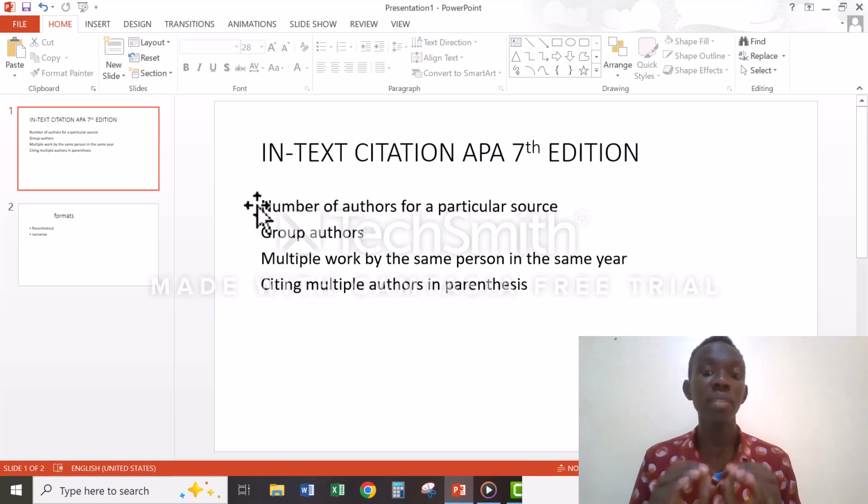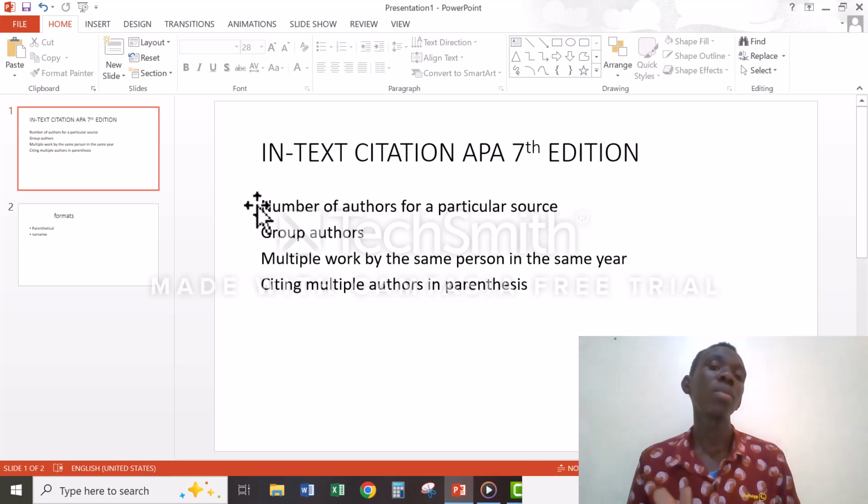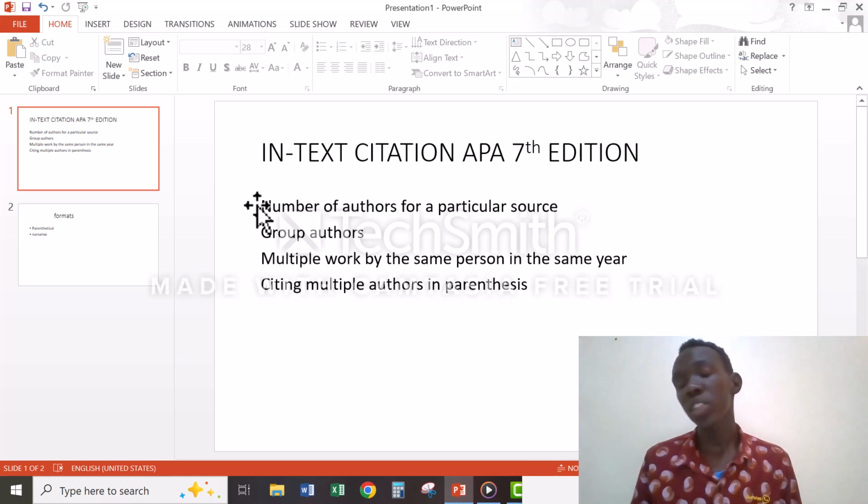Basically, those are important facts that you quote. So, if there is only one author, you just quote the name of that author, and then you quote the year that the work was published, and then to some extent, when it is required, you can also quote the title of the work, or the title of the piece. But those are not so necessary.